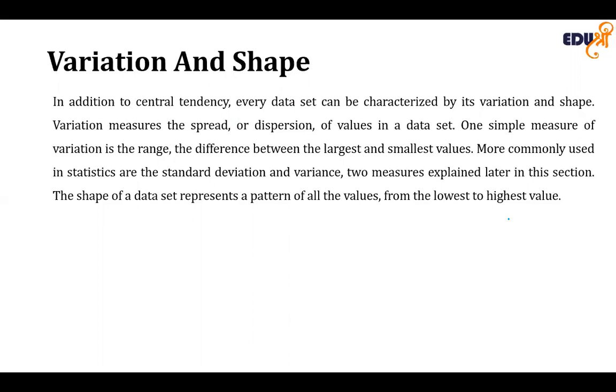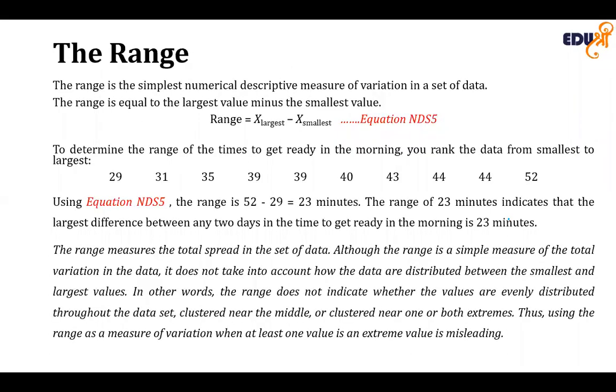The shape of the data represents the pattern of all the values, from the lowest to the highest value. So let's talk about the range first. The range is the difference between the largest and the smallest value, and is the simplest numerical descriptive measure of the variation in a set of data. The range is equal to the largest value minus the smallest value.